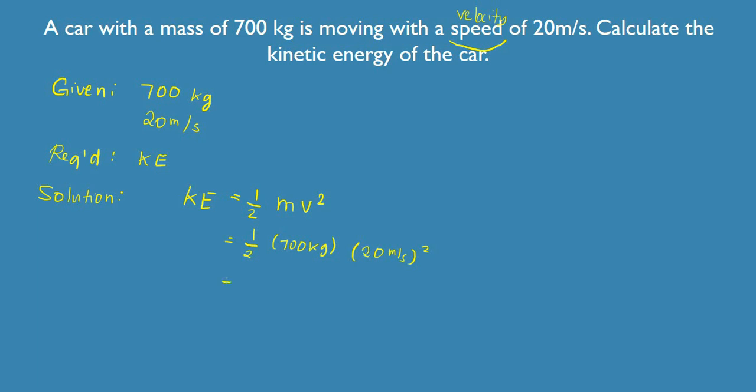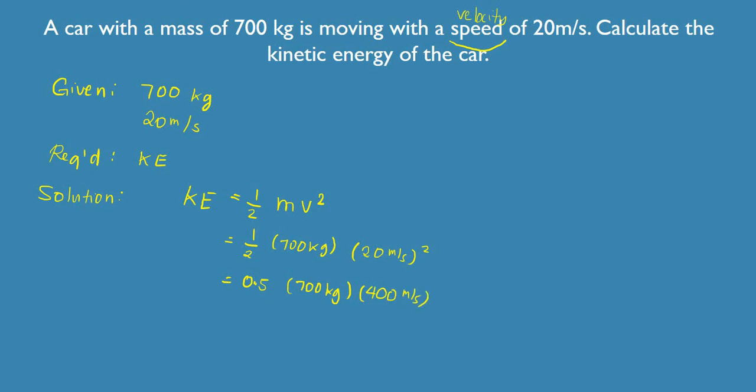So for the next step, you can just directly use 1 half in your calculator. You can just input 1 half there. But sometimes for you to understand this one better, you can just do 1 divided by 2. So 1 divided by 2 will give you 0.5 times 700 kilograms times, so that will give you 20 squared. So 20 times 20, that will give you 400 meters per second.